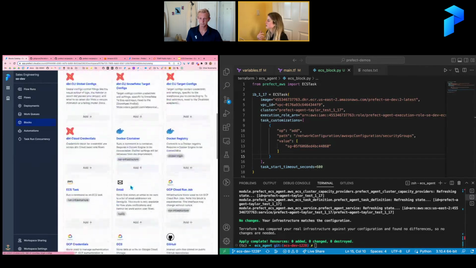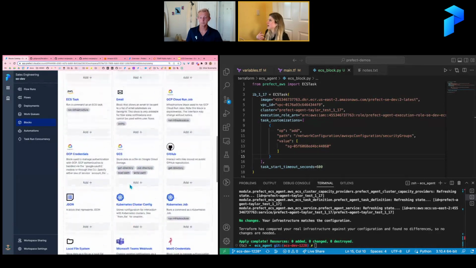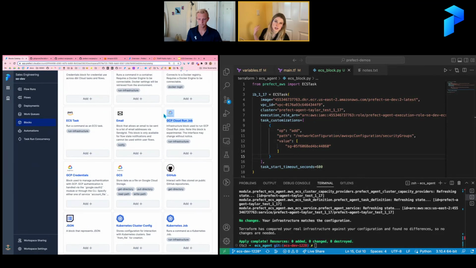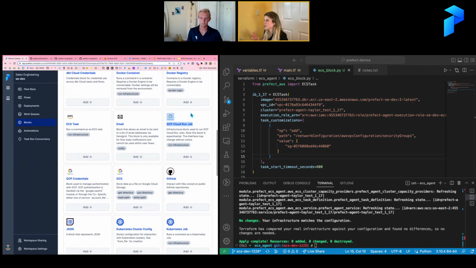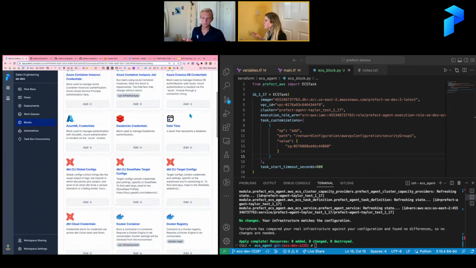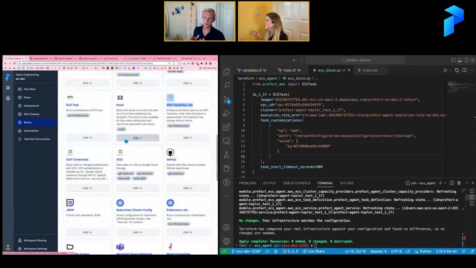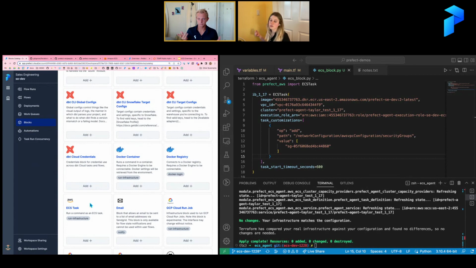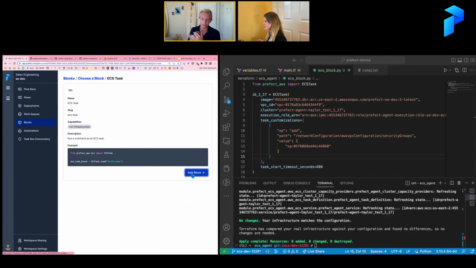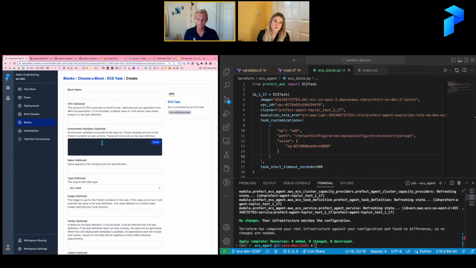We have the Google Cloud Run block, which might be similar to ECS execution if you're using GCP. We recommend using the Google Cloud Run job block. But for now, today, we are going to be using the ECS Task Block, and we also have integrations to be able to work with Azure as well. Prefect is super cloud agnostic. Whatever you're working with, today this is going to be ECS, but we do have the ability to work with Azure and GCP as well. Correct, Taylor? Absolutely. Great call out. Thank you.